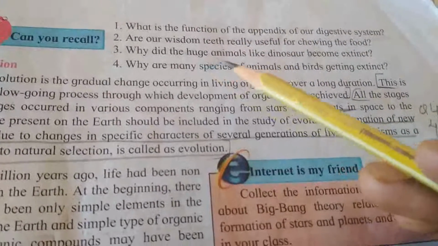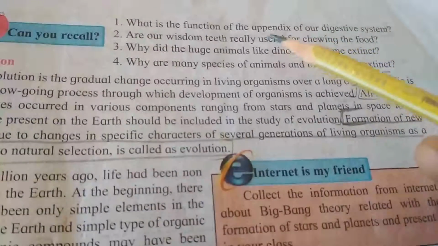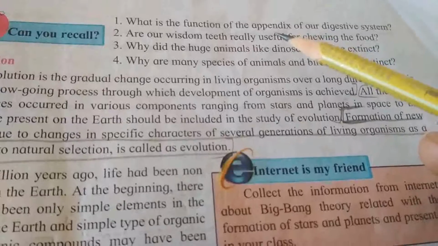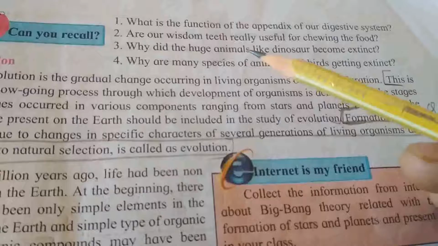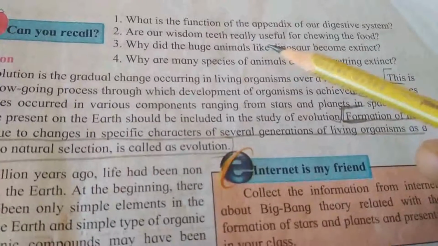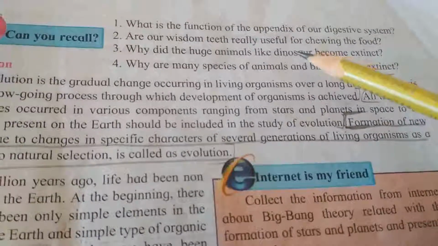Third one is, why did huge animals like dinosaurs become extinct? Extinct means a type of animal or plant no longer existing. The dinosaurs became extinct due to volcanic eruption, climate change and sea level change.